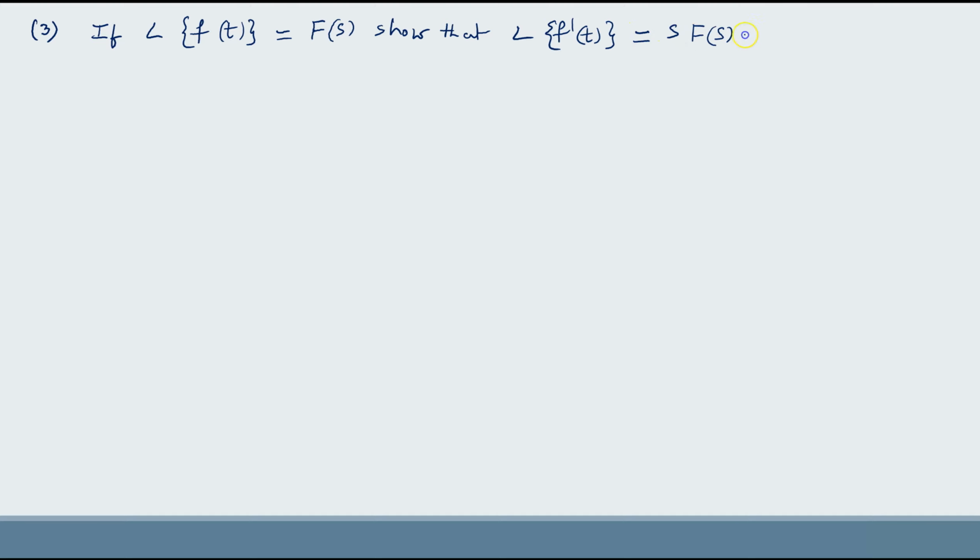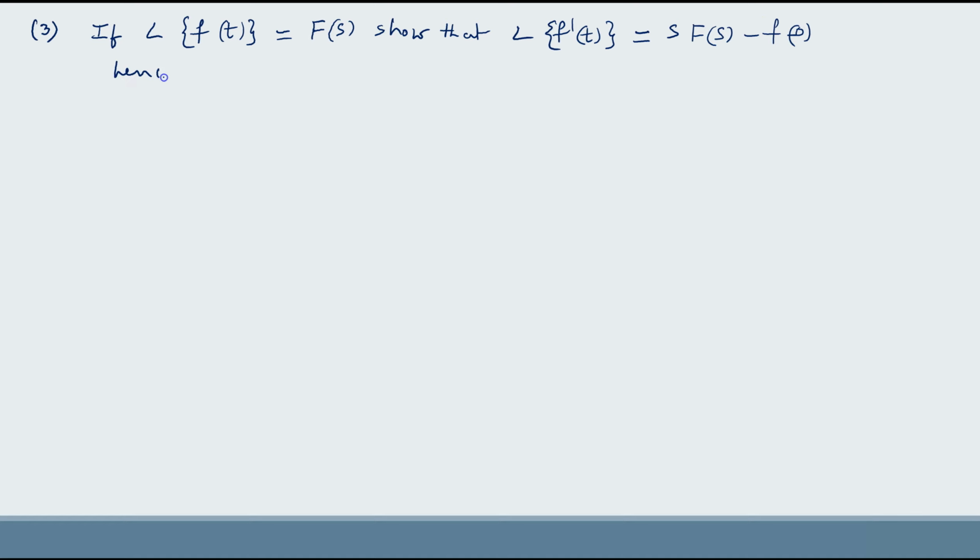Now let us see question number 3. Question number 3 is, if the Laplace transform of f of t equal to F of s, prove that, show that L of f dash of t equal to s F of s minus f of 0.